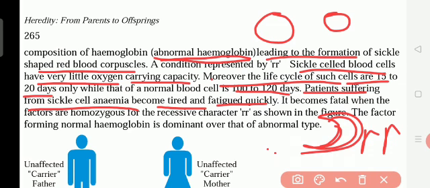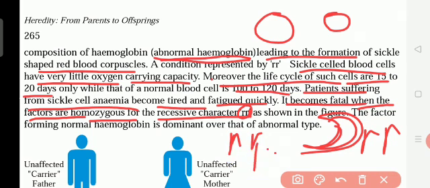So that is why this is one kind of sickness, and it becomes fatal. Fatal means it can lead to death when the factors are homozygous for the recessive character, small r small r. Factors mean these, capital and small letters.